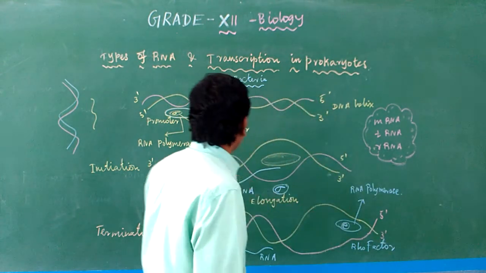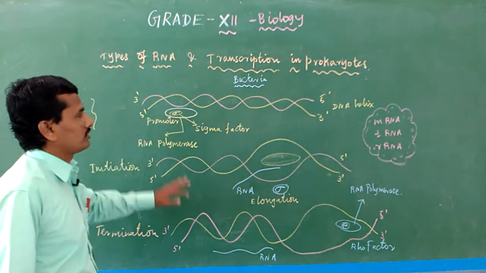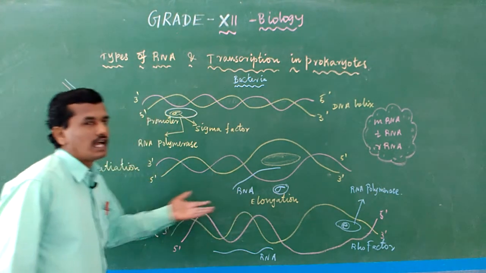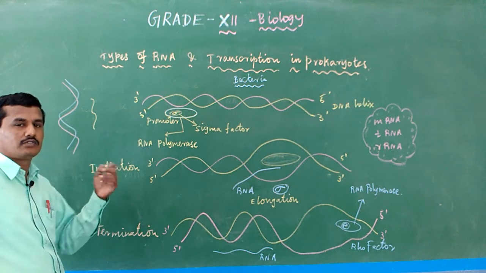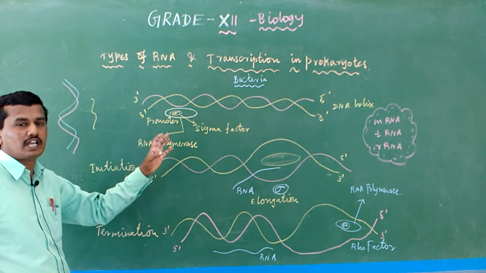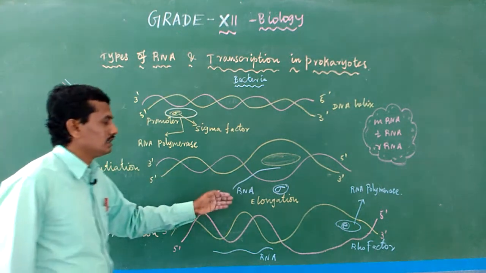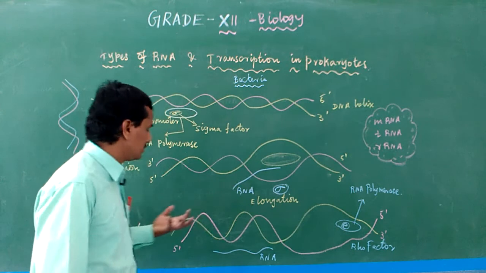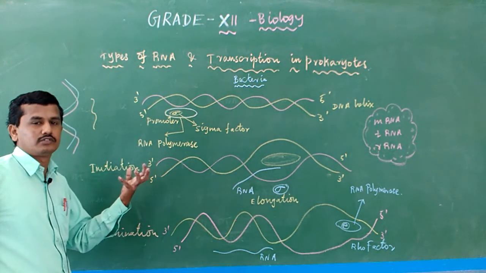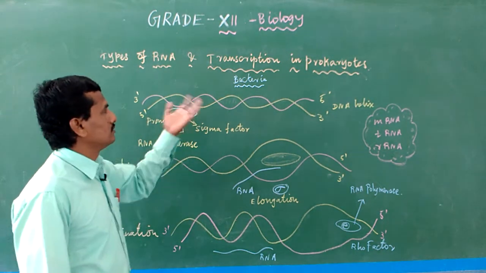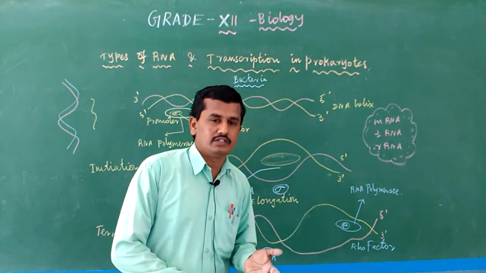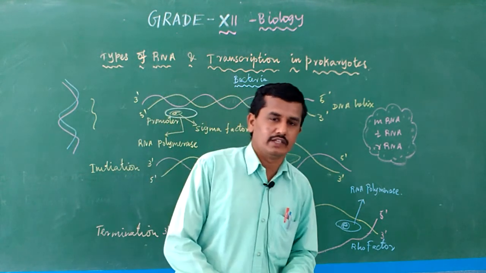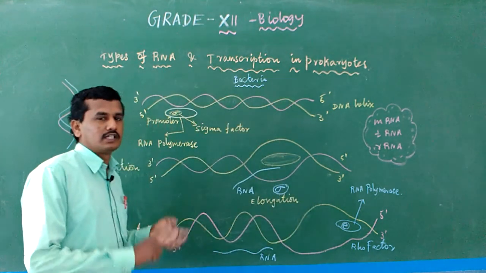Okay, then in the transcription process, there are three steps: initiation, elongation and termination. Transcription contains three steps. First, initiation, the transcription process starts. Then elongation, the particular process elongates, runs. Then termination, the process stops. So in DNA transcription, the first step is initiation, the second step is elongation, the third step is termination. Then the transcription is over, that is termination.